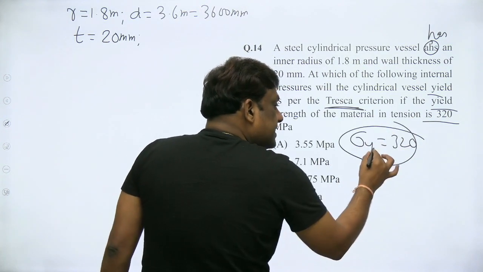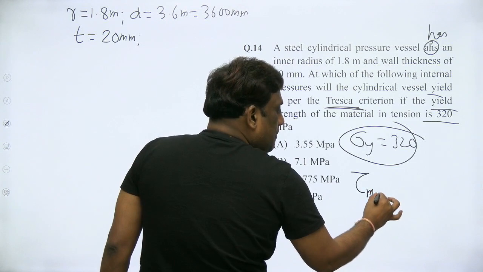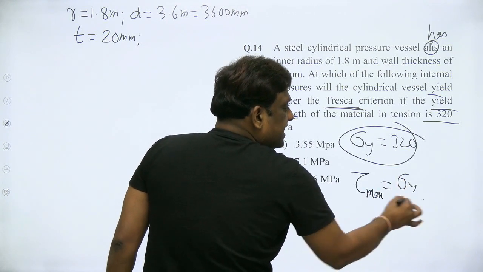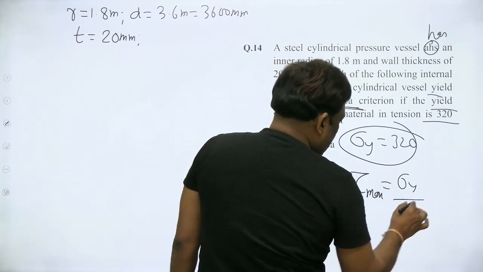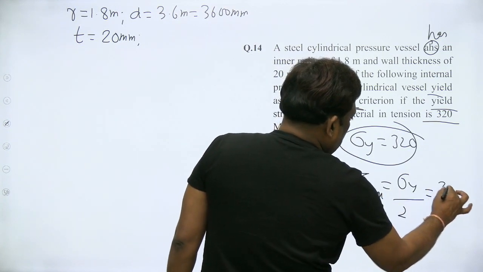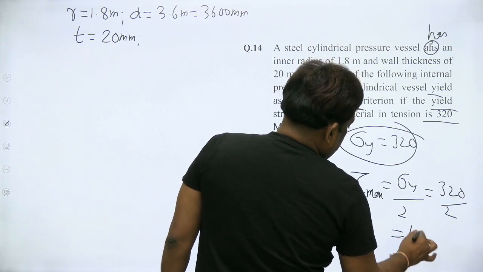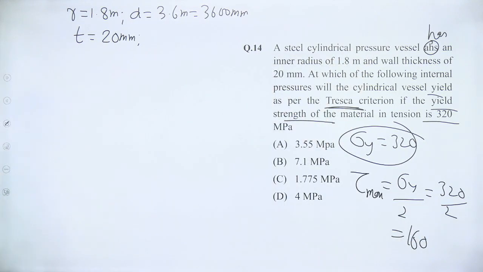If the yield stress is 320, what will be the maximum according to Tresca? Shear, I am talking about shear. So this Tresca theory talks about shear stress. Therefore, it is 320 by 2 and that is equal to 160. That is the maximum shear stress.